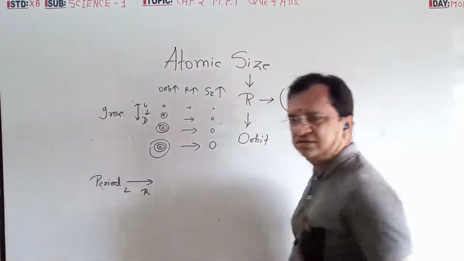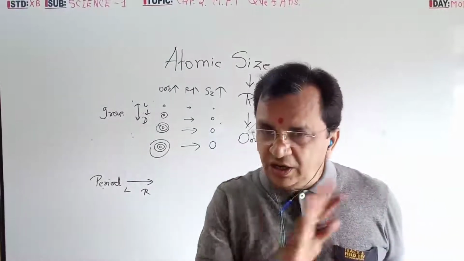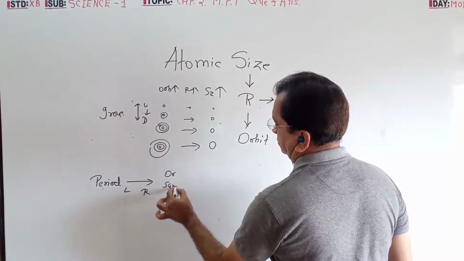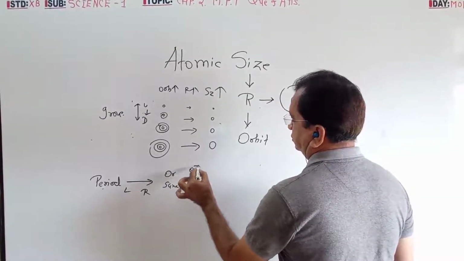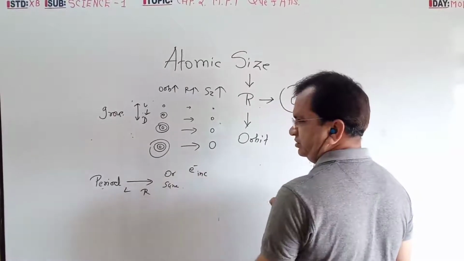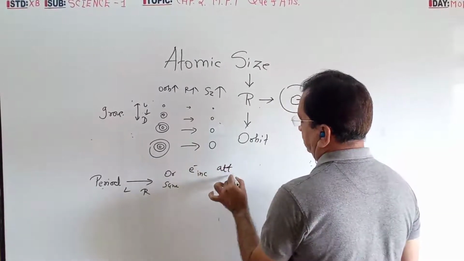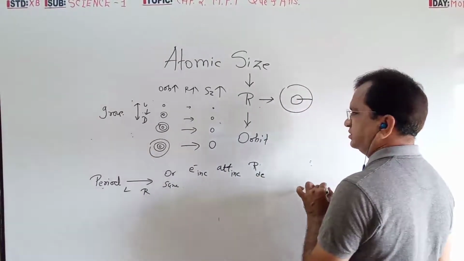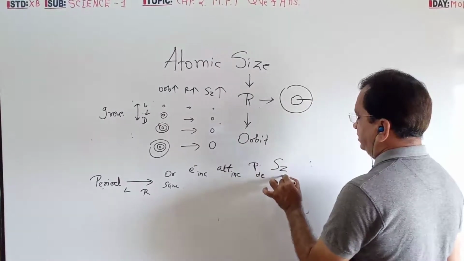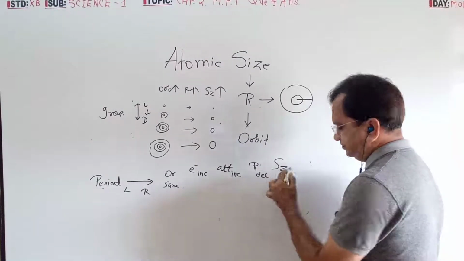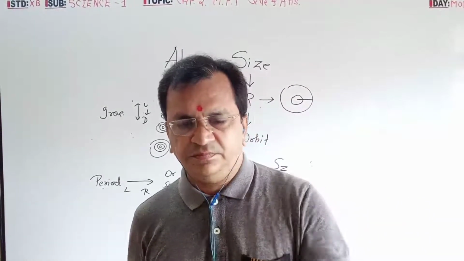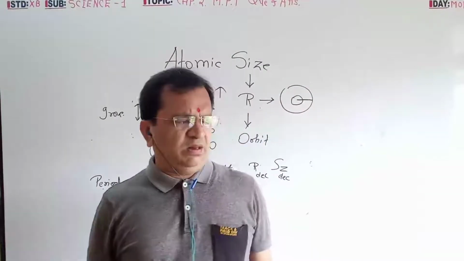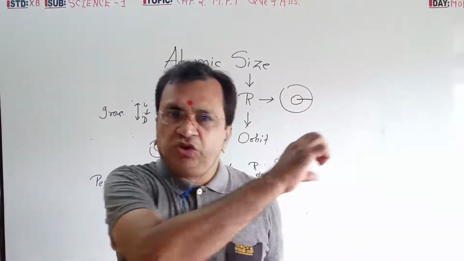Period wise, left to right always. Now the orbit will not increase, it stays the same. Electrons increase, attraction increases, radius decreases, size decreases. Group is top to bottom, period is left to right.